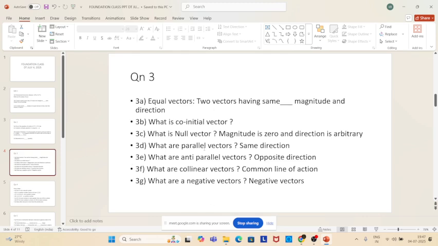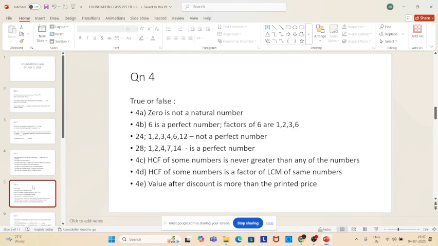Only thing is the null vector, the null word you are not able to know, which is little nil. We call nil, no? Nil, null and all same. 0 means 0. Then true or false? The first one we are not able to say. 0 is not a natural number, that is true. Perfect number we are able to say. HCF of some number, that is also we are able to say. 4D also we are able to say. And 4E also we are able to say.